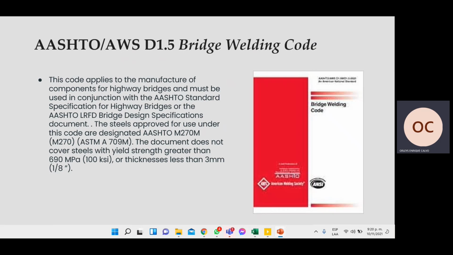This code is applied for manufactured components, the highway bridges. And this is special because it has a conjunction with the AASHTO standard and the D1.5 code of the AWS.